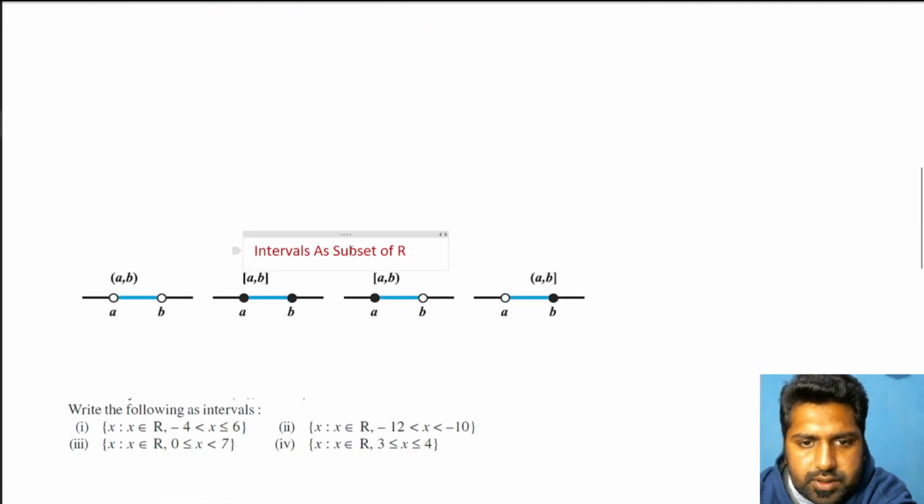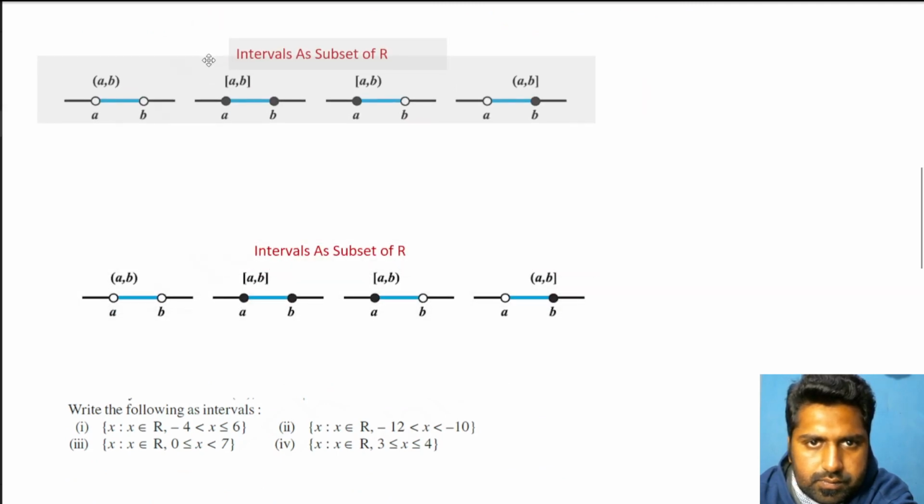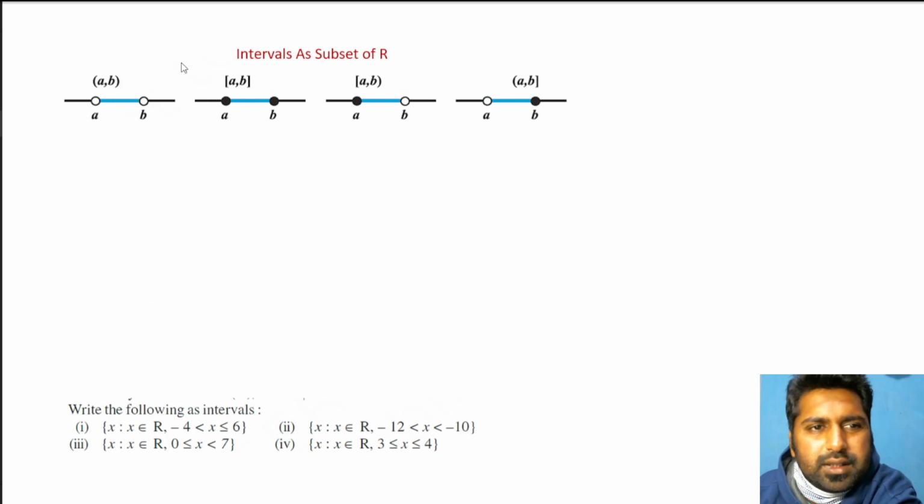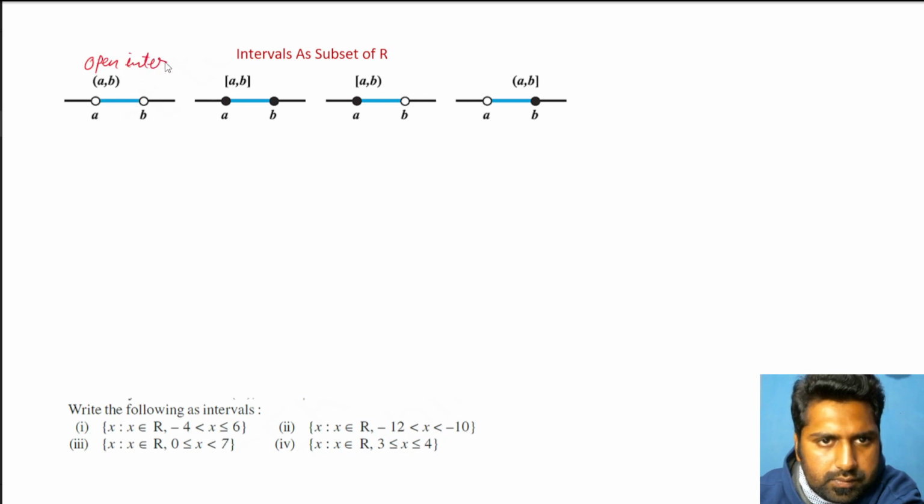Now comes the next topic: intervals as a subset of R. Now I'll explain this very quickly. It's very simple. First of all, it's called an open interval. It's called a closed interval. I'll tell you why closed, and these are closed-open and open-closed. What is the meaning of it? We'll talk about that.